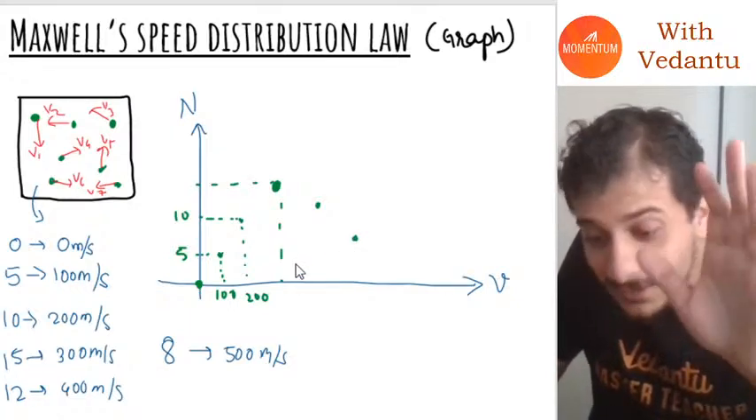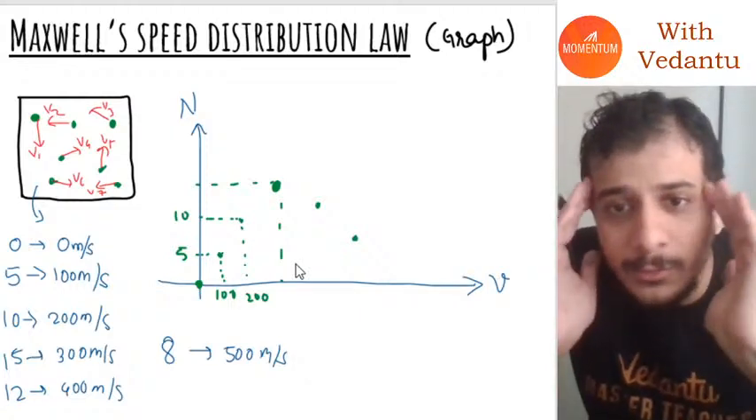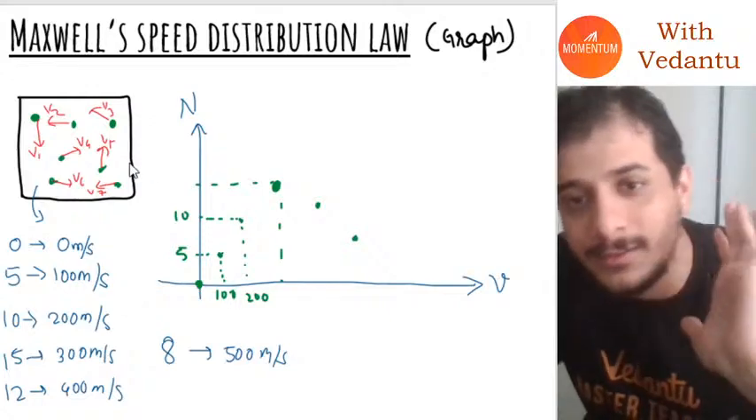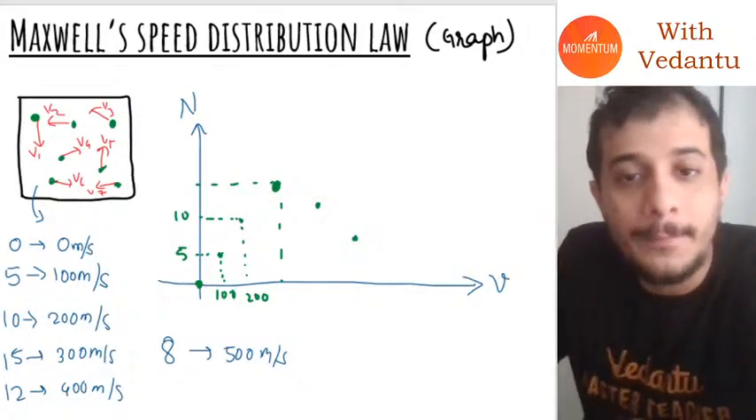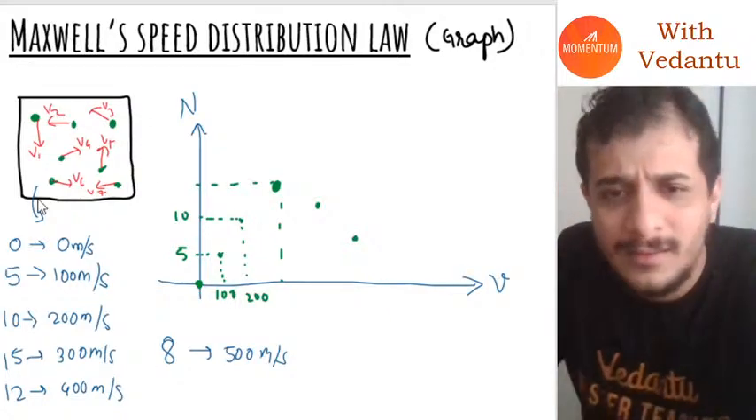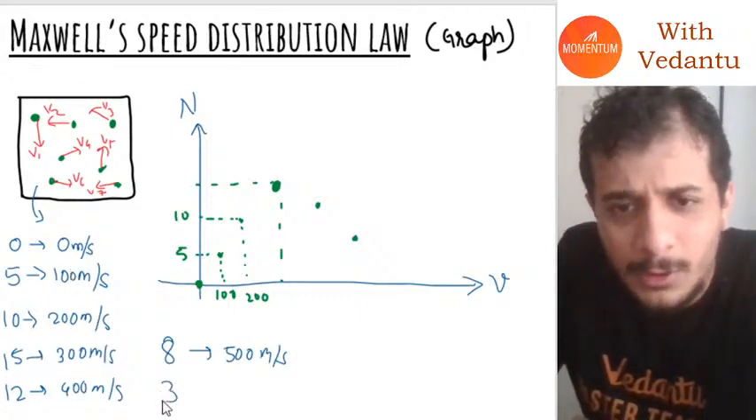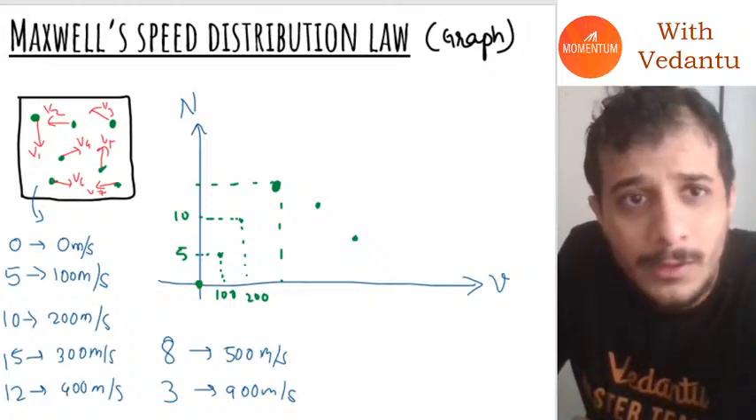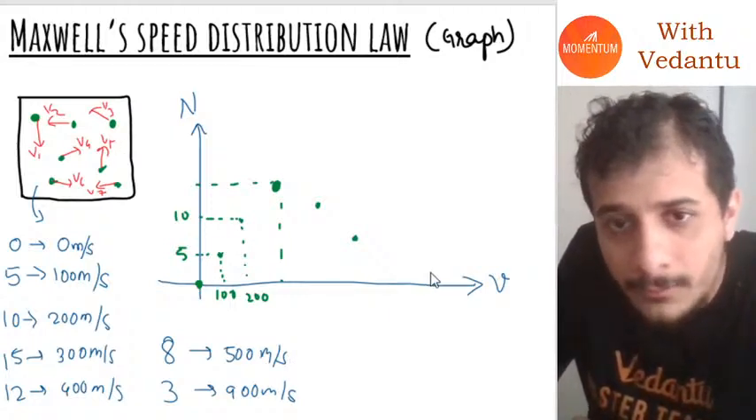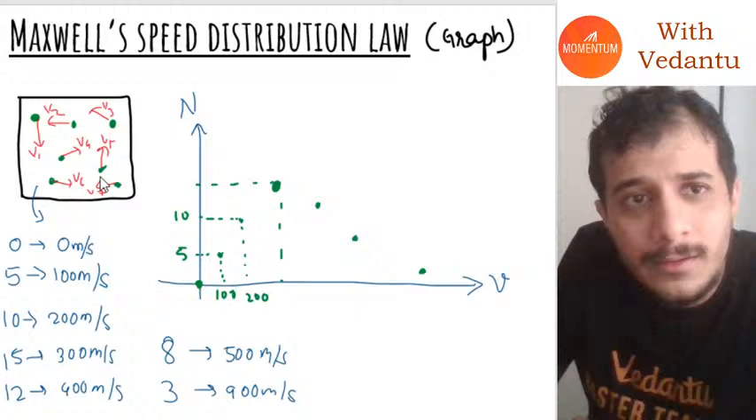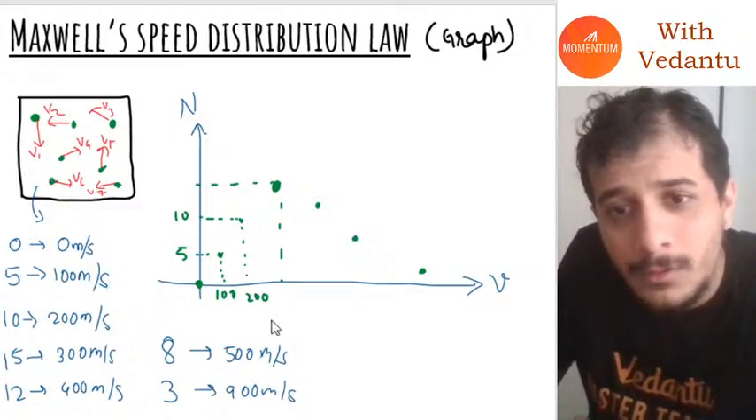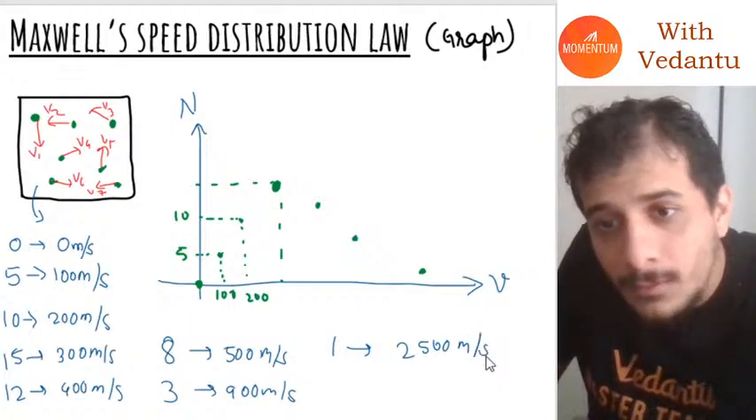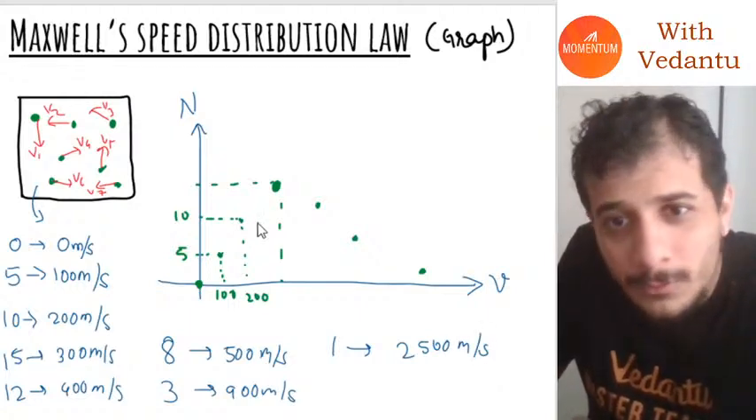These are rough numbers, just data to give you an idea. Do not note down these numbers; they are not real. Let's say there are three molecules with a speed of 900 meters per second. So I will mark one more point here. The 900 will be somewhere far away, but only three molecules. And there is also one molecule with a speed of 2500 meters per second, so there will be one more point somewhere here.